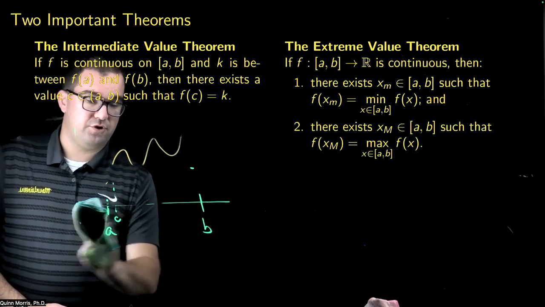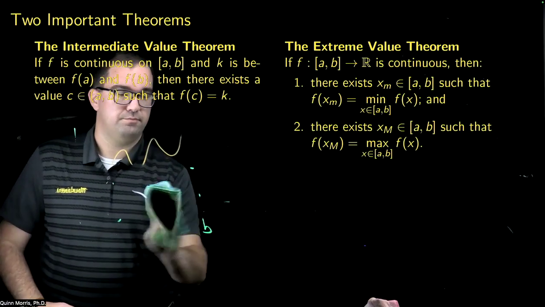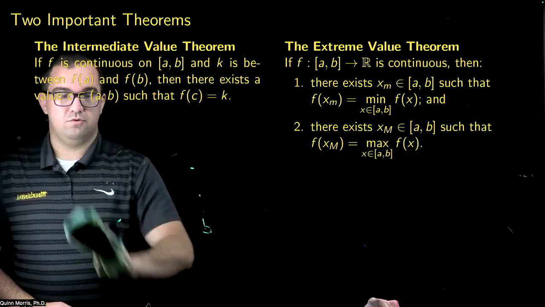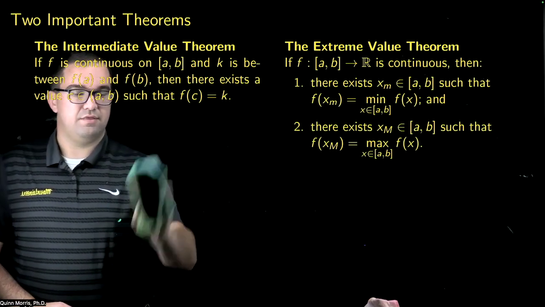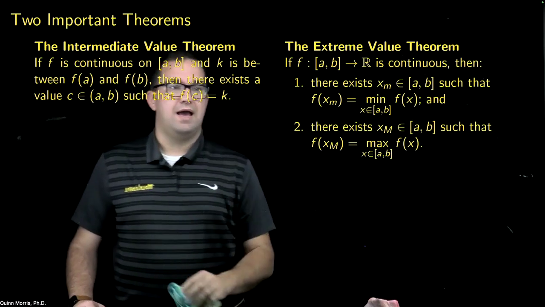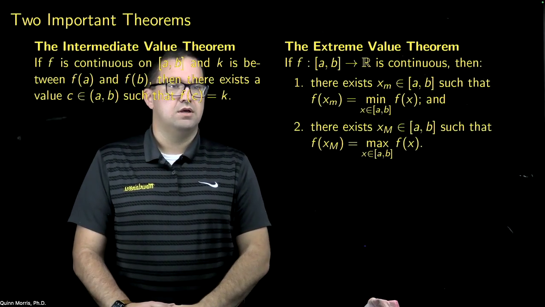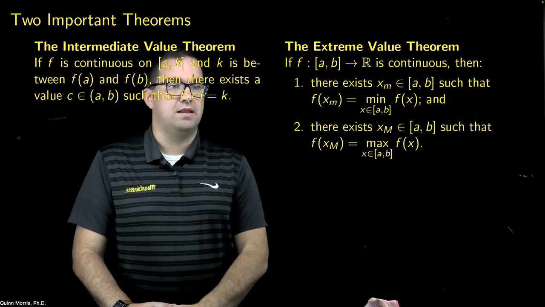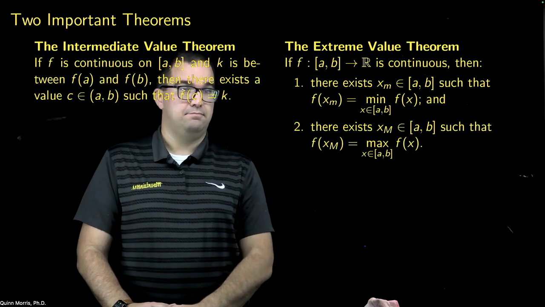The other important value theorem is the extreme value theorem, which is written over here. The extreme value theorem says if f, a function from [a, b] into R, is continuous, then the first part says there exists an x sub little m in the interval [a, b], such that f of x sub little m is equal to the minimum value of the function over the closed interval [a, b].